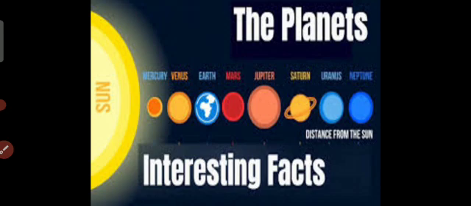All planets have different shapes and sizes. Mercury is the smallest planet. Venus is the hottest planet. Earth is a unique planet as life exists here. Mars is also known as the red planet. Jupiter is the largest and biggest planet. Saturn is known as a ring planet, as you can see in the diagram. Uranus is the next planet, and Neptune is the last planet, and it is the farthest planet from the sun.